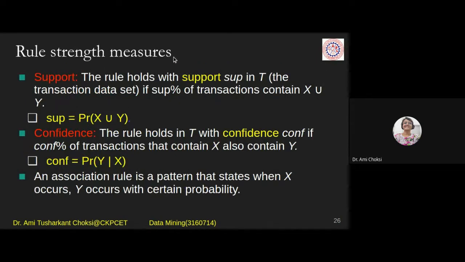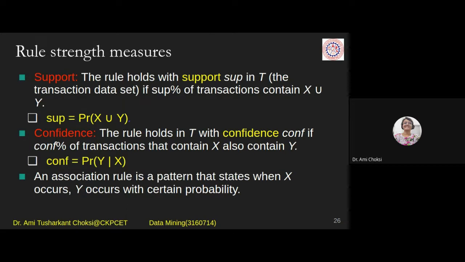So the rule strength measures are support and confidence. In the beginning we saw one rule, say bread implies milk, and there it was written support this much, confidence this much. So how to find that is what we are discussing. This is very important for association rule mining.